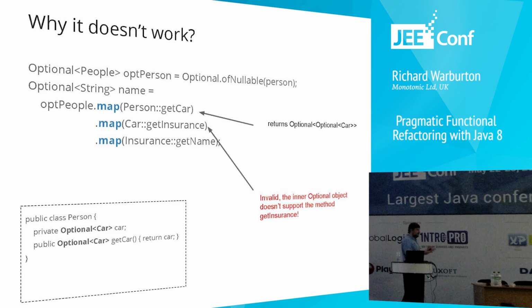So let's try and update our example. We're going to take our person, and we're going to use the of-nullable factory method to say, if this person is null, give me an absent optional. If they're present, give me an optional of person. And then we're going to map the person into their car, the car into their insurance policy, and the insurance policy into the name. Unfortunately, for this specific example, it doesn't work because our car returns an optional value for its insurance policy, and then you end up with an optional of an optional, and you're stuck in this confusing mess. I wonder if there's someone who can come and help us find out how to solve this problem.